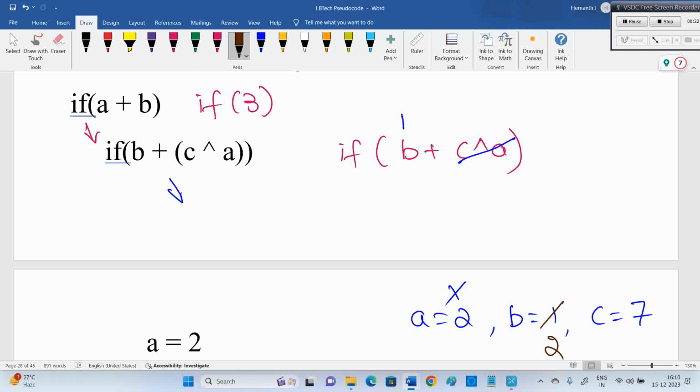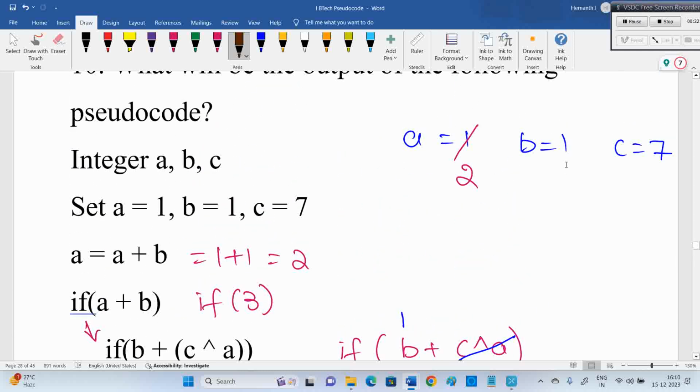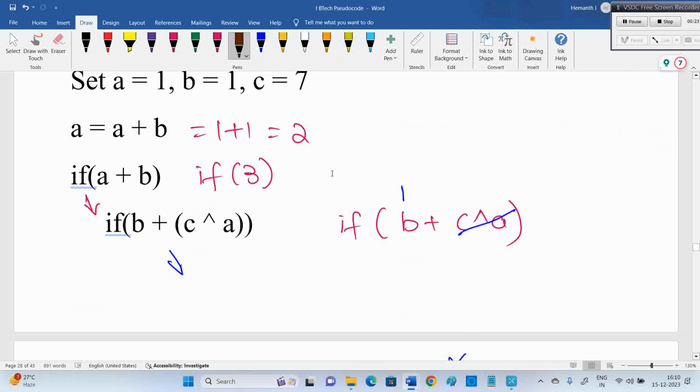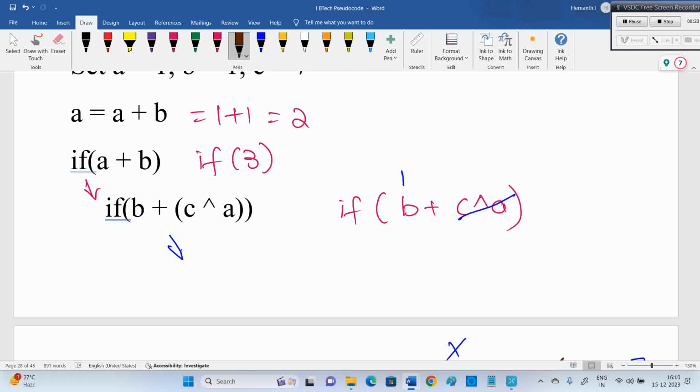If you don't enter, what will be the problem? A will be 2 only, B will be 1, C will be 7. Sum is nothing but 10. I can end with the answer 10 if you don't enter into that loop. Because A is definitely updated to 2, already done. B 1, C 7, summation will be 10 if I don't enter. So let's say, instead of B plus C XOR A, if they simply put if C XOR A, then I'm forced to do that. C XOR A means C value 7, A value 2. Can anyone say what is 7 XOR 2?